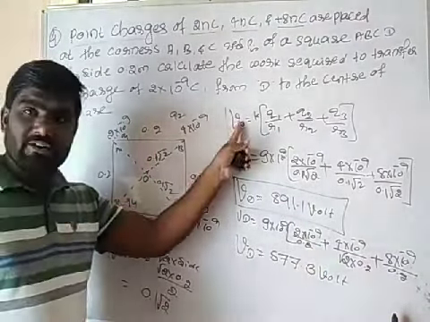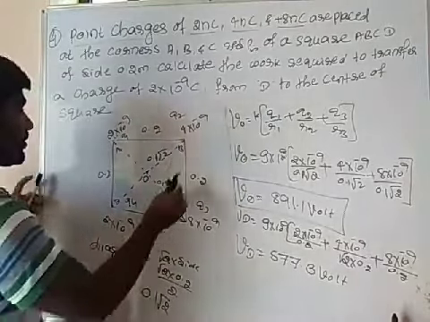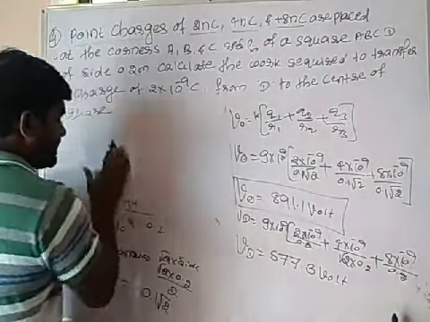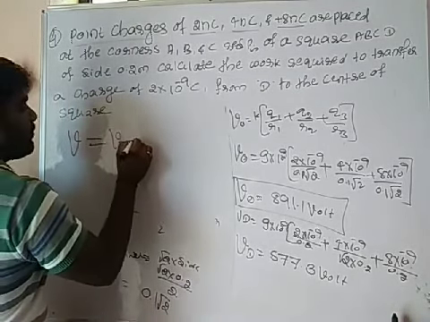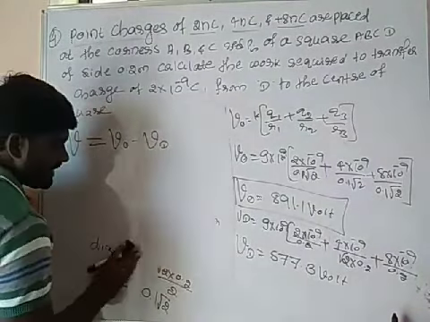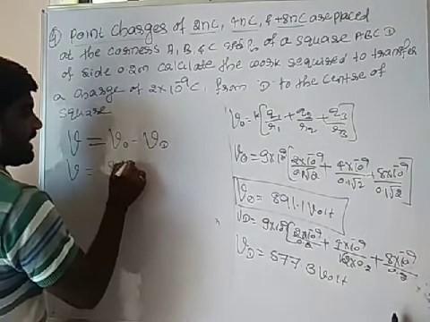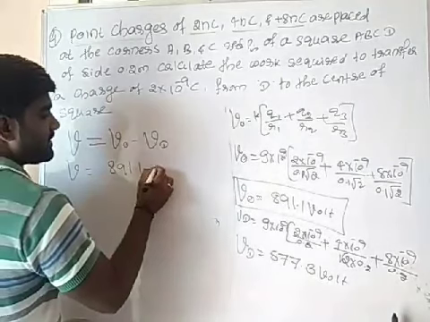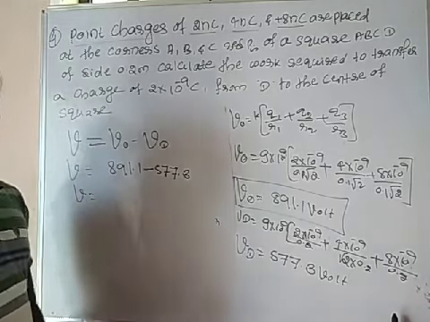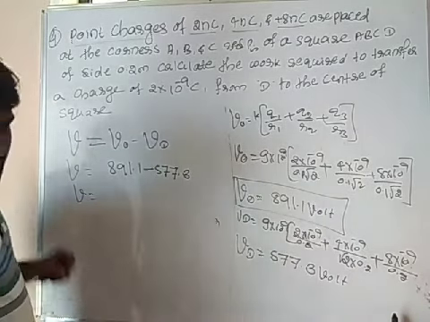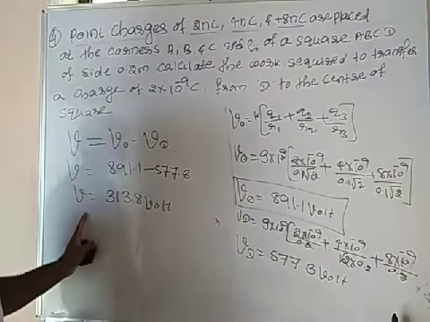Okay na? 577.3. VO we had calculated, VD we had calculated. Just take the total potential. So total potential is V is equal to VO minus VD. Okay na? So this V is equal to VO, it will be 891.1 minus 577.3. So this total potential we are getting as 313.8 volt. So we have got the total potential.